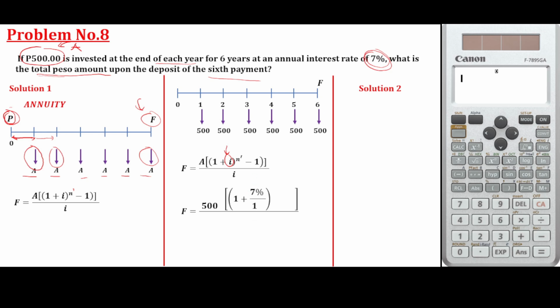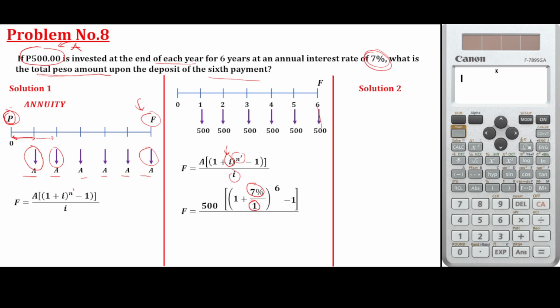If it is quarterly, you divide that by 4, just like what we did in compound interest. Actually this is m, if you recall the previous discussion. Raised to n prime refers to the number of payments up to the last payment. For this problem, we have a total of 6 payments, minus 1, divided by i.